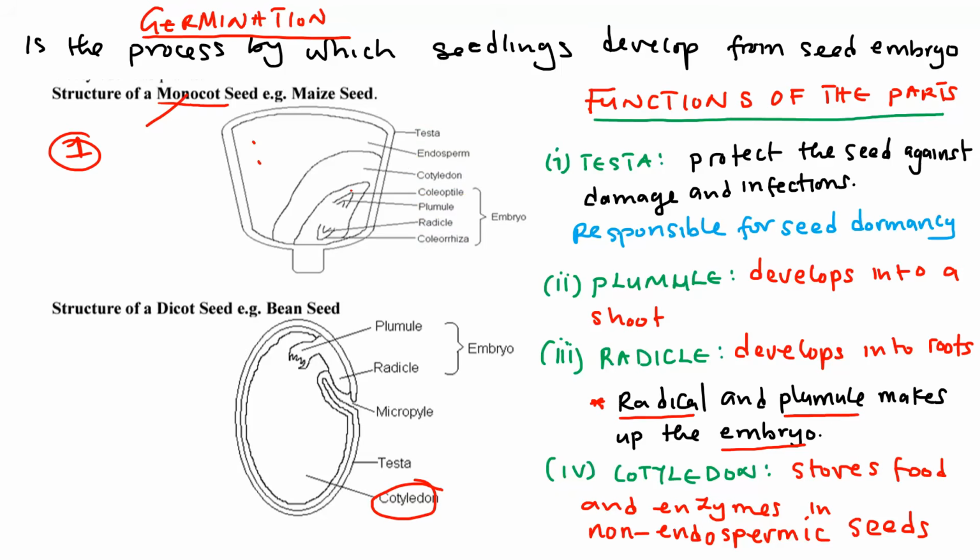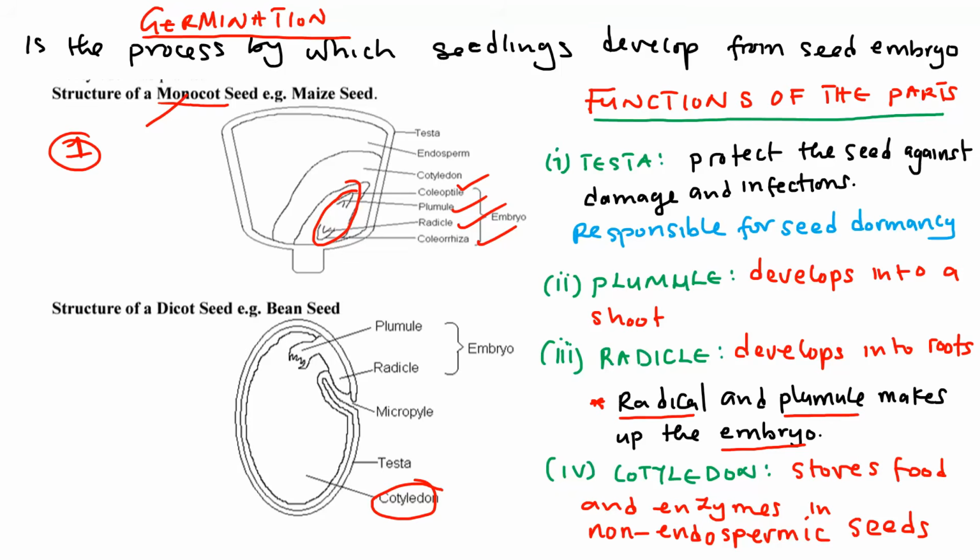A typical example of a monocot that is given is a maize seed, so you need to really know the maize seed. Now, we are saying germination is the process by which a seedling develops from the seed embryo. Which means the one that germinates is the embryo. The embryo is made up of the coleoptile, the plumule, the radicle, and the coleorhiza. That is for the monocot. So the parts that make up the embryo are these that I've ticked. It is very important to understand the structure of this seed.